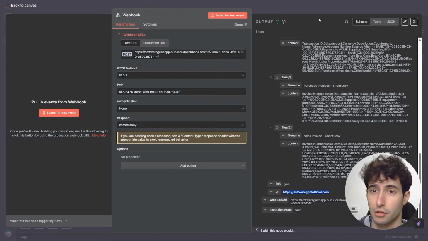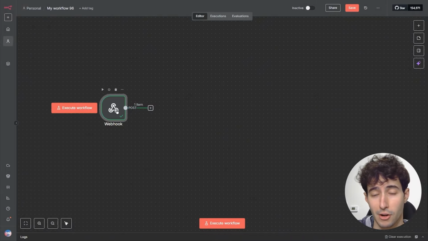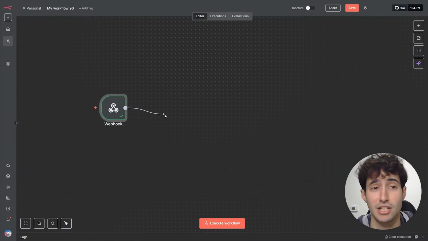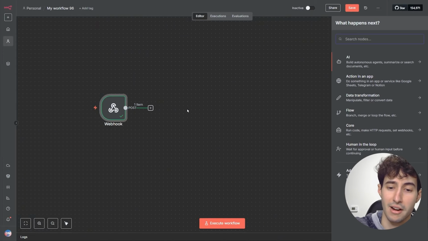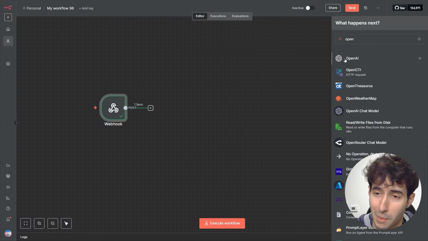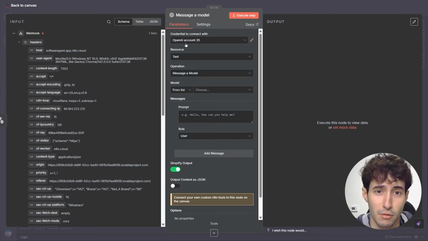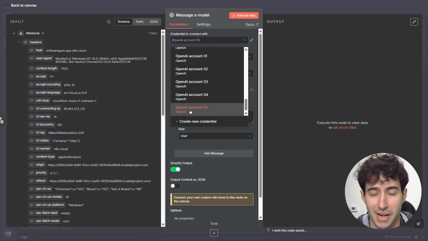So now what we have to do is to actually move on and build our backend automation. Now the first thing that we have to do is to basically analyze all the different files that we uploaded in our Lovable interface. So to do that, we'll come over here and search for OpenAI, and then I will specifically come over here and select message model. Now the first thing that we have to do is to come over here and select our OpenAI credentials.